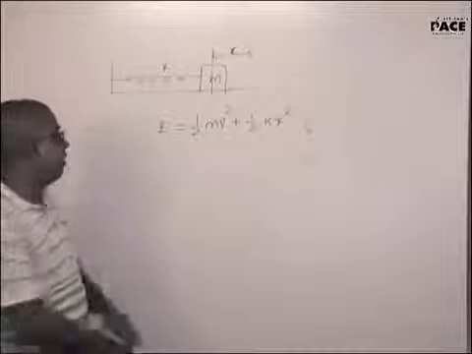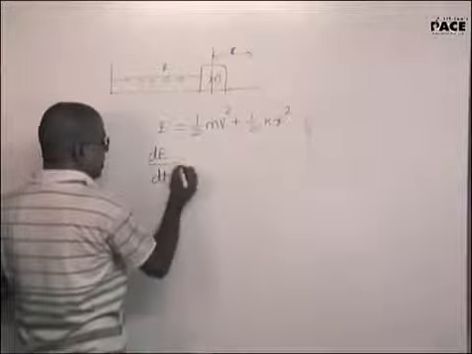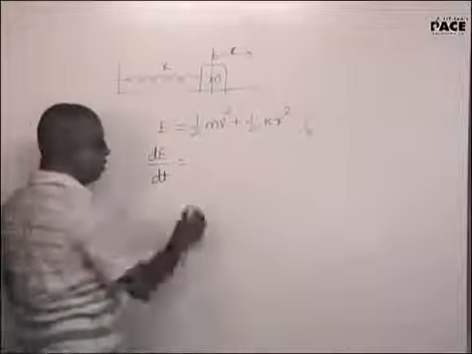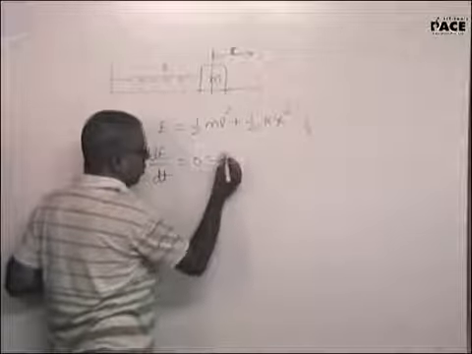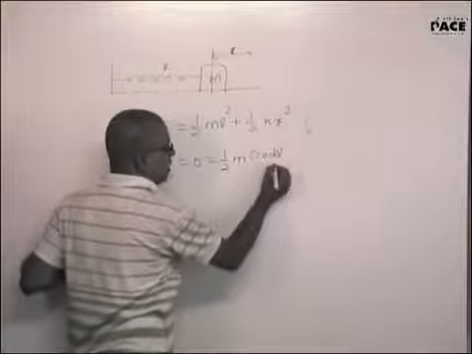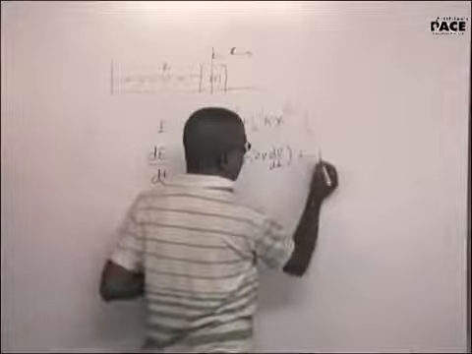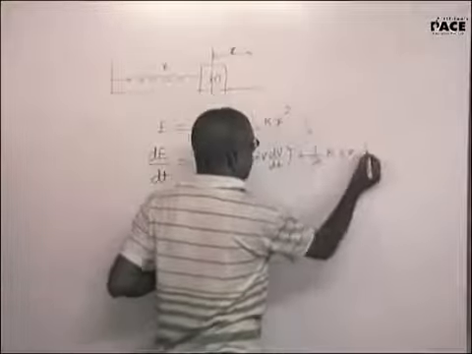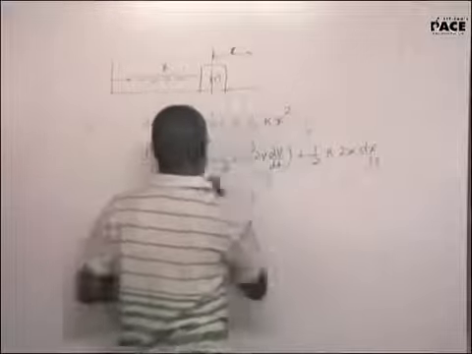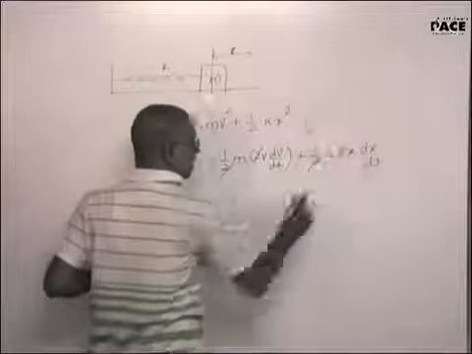Now, total energy you are telling me is constant. dE by dt should be equal to 0. When I differentiate this, half m into 2v dv by dt plus half k into 2x dx by dt should be equal to 0. Now this 2 will get cancelled.